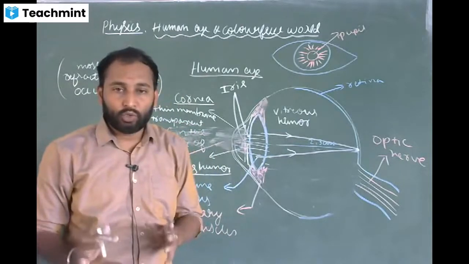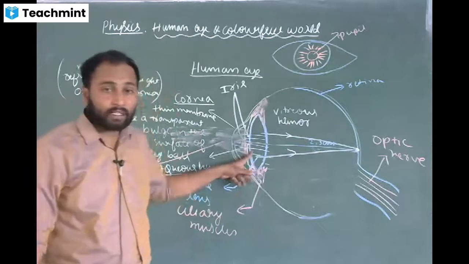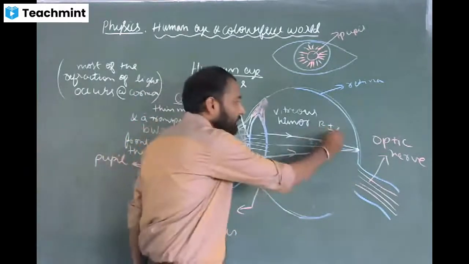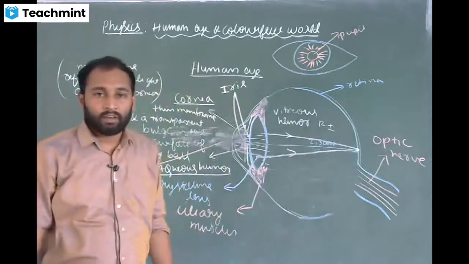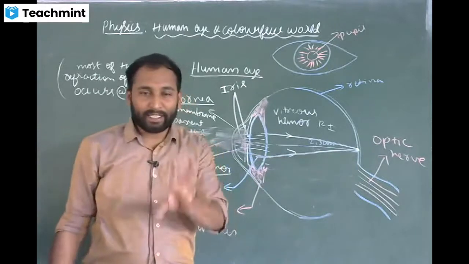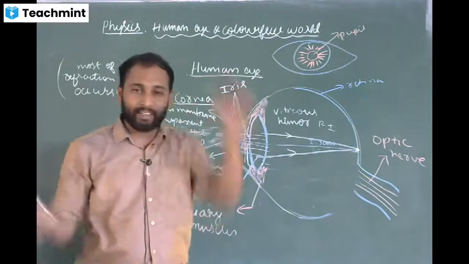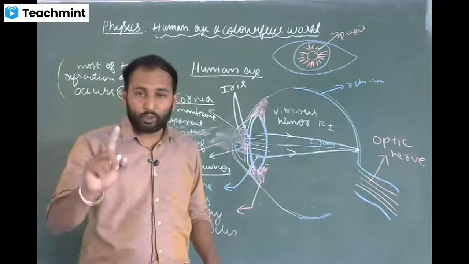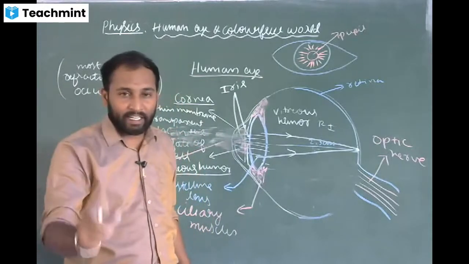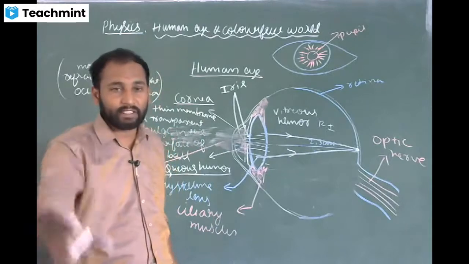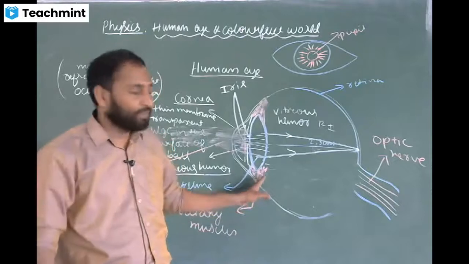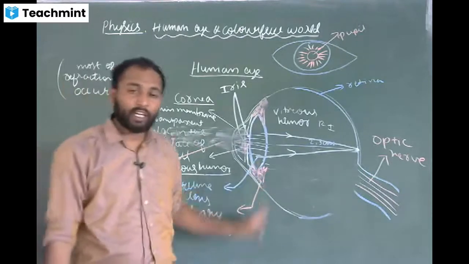Usually in the case of a convex lens, the image we get is real and inverted, correct? Yes, sir. But we see an erect image only. Now, am I erect or upside down? According to this, you should see me upside down, but our brain interprets, that is, calculates the information as it is. So if you are erect, it will show an erect image only. If you are inverted, it will show an inverted image only.